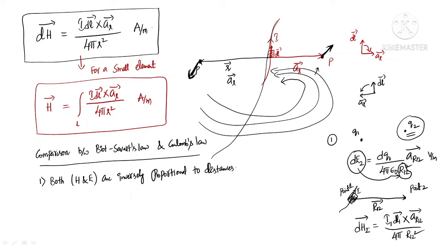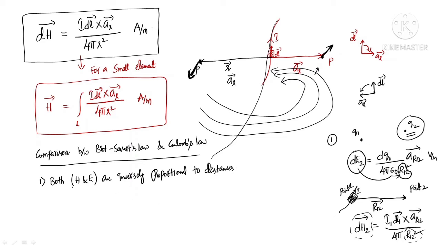Here also, if you observe, the differential magnetic field intensity is inversely proportional to square of the distance between the current element and the point of interest. Differential electric field intensity is also inversely proportional to square of the distance from the source to the point of interest.